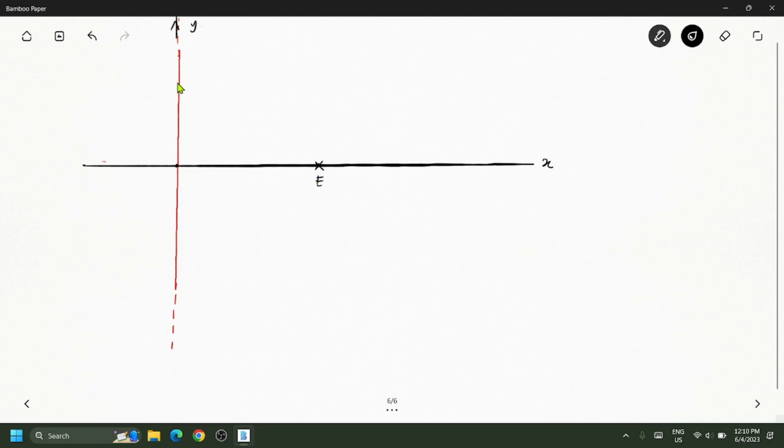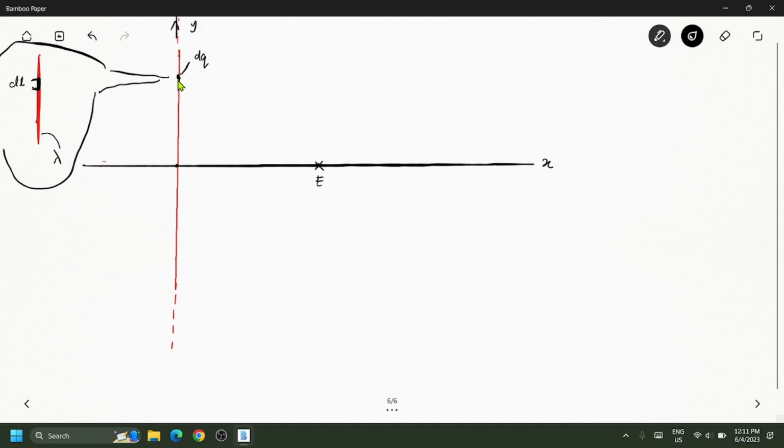Suppose I select a small length of the wire, then that will be given by dq. If I zoom this, let me draw the wire again. You will see that this is my wire, and I am selecting a small portion of the wire. This length from here to here is given by dl. And the wire has the linear charge density of lambda. So lambda is the linear charge density of the wire. This is the zoomed in version. So this is dq.